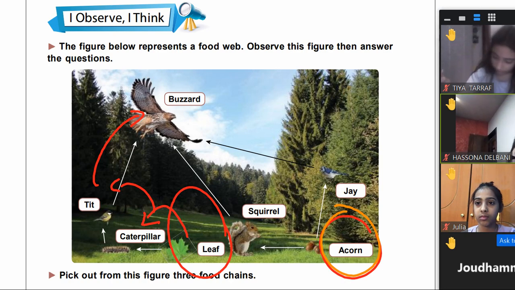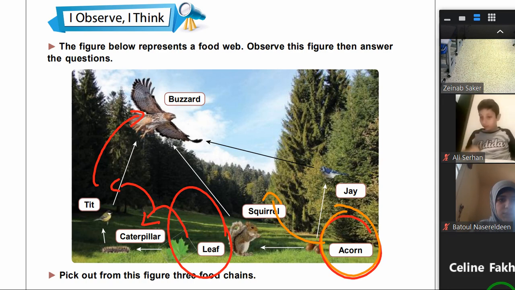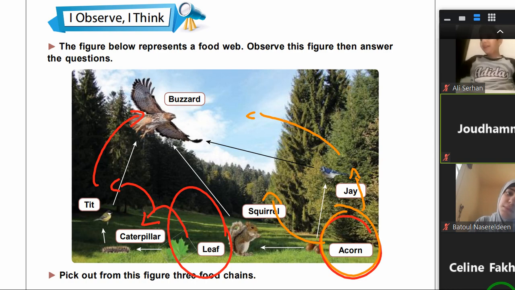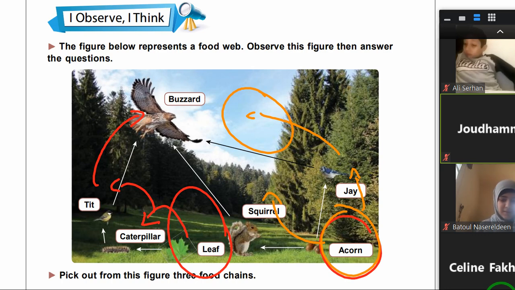Jude, can you please tell me one food chain using the acorn as the first thing? The acorn is eaten by the squirrel. And the squirrel is eaten by which one? By the buzzard. Excellent. So I can also say that the acorn is eaten by the jay and the jay is eaten by the buzzard. So who can tell me now, what does the arrow in a food web or food chain mean?